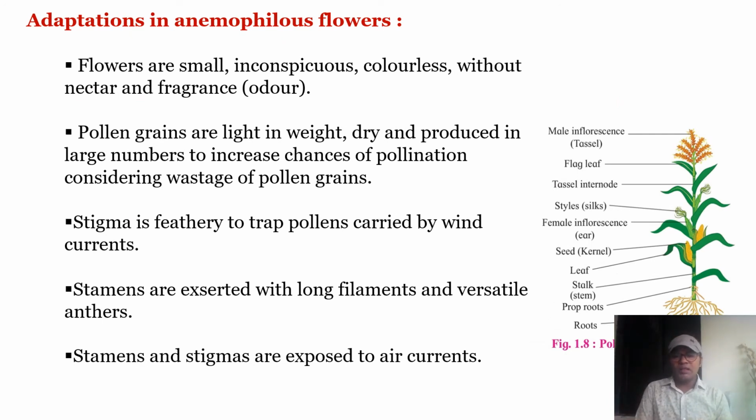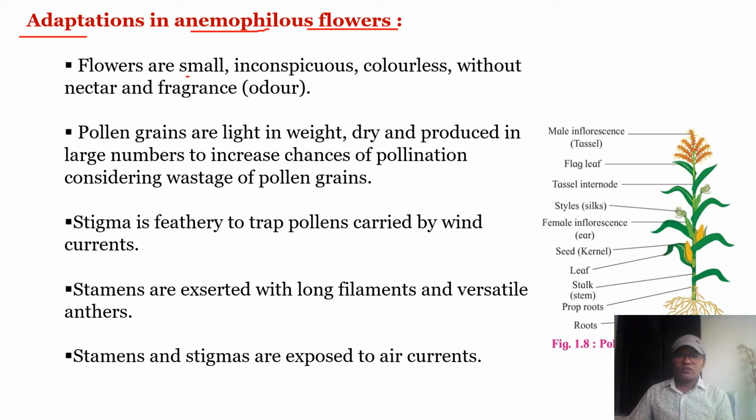So to carry out pollination by wind, these plants get adapted and they show special structural features like this. Let us see what are the adaptations in anemophilous flowers. Here you can see the photo of a maize plant, which is an anemophilous plant.